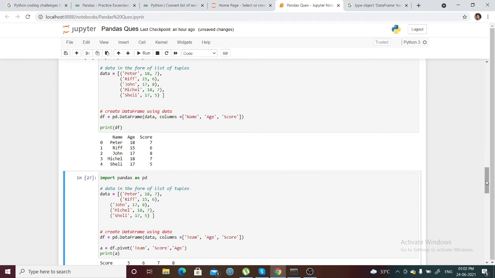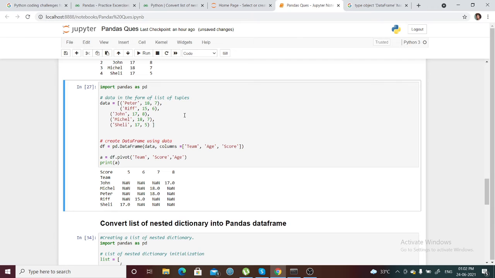Okay, so pivot is nothing but, let's see what is pivot. The same data that I have taken, and df is nothing but we have created team, age, score. So this is team, this is age, this is score.